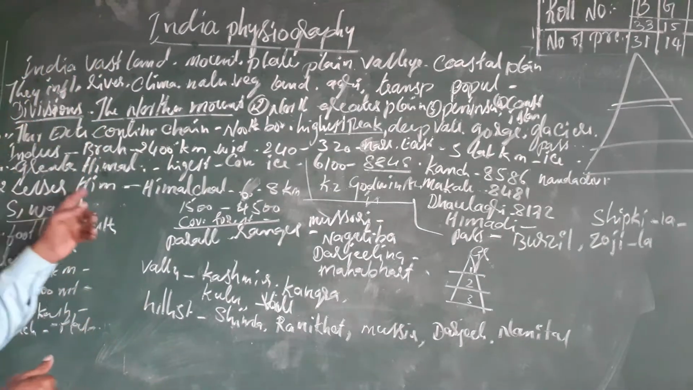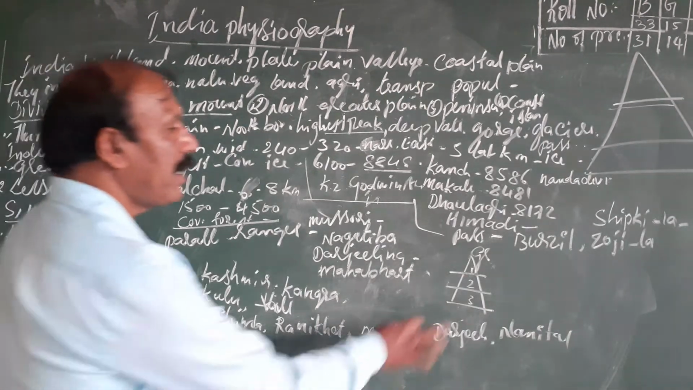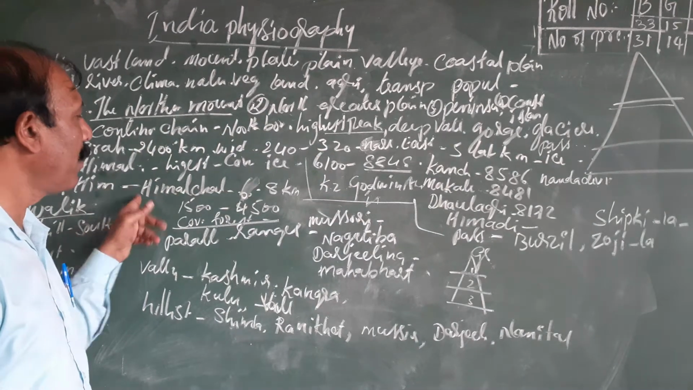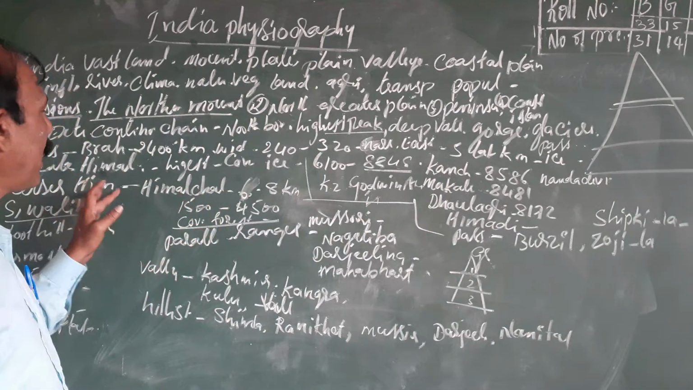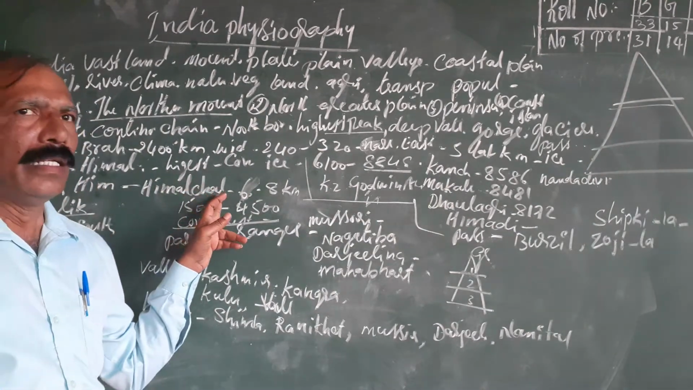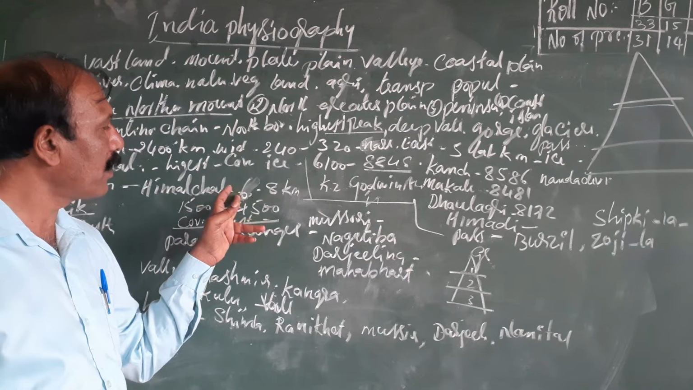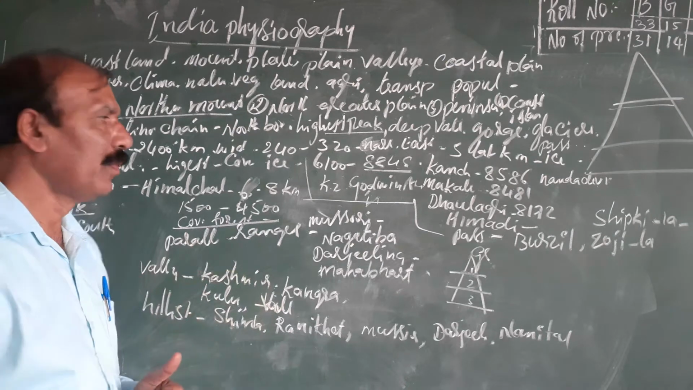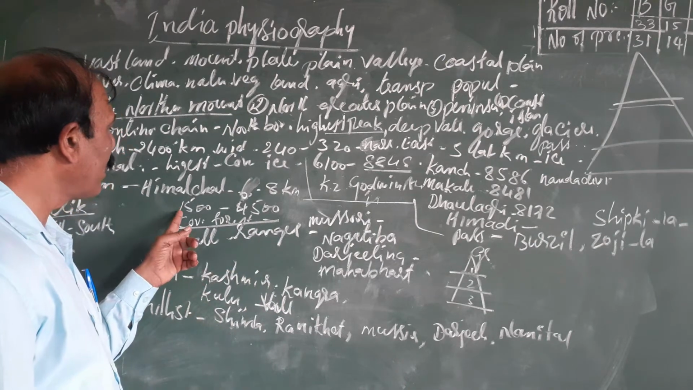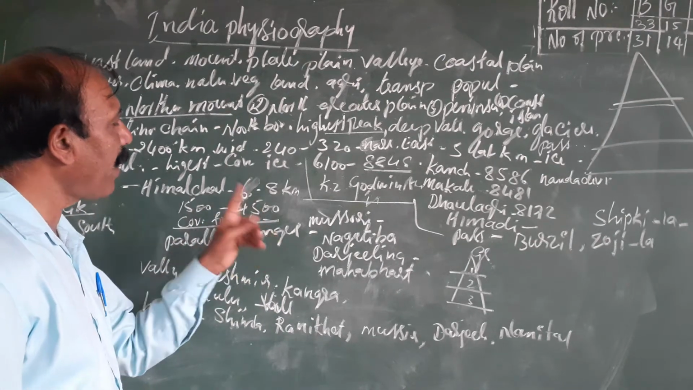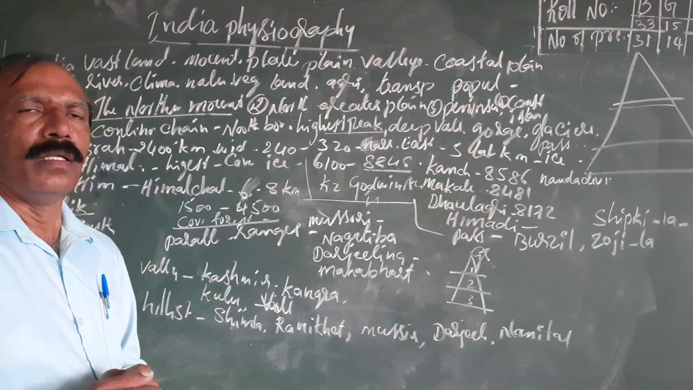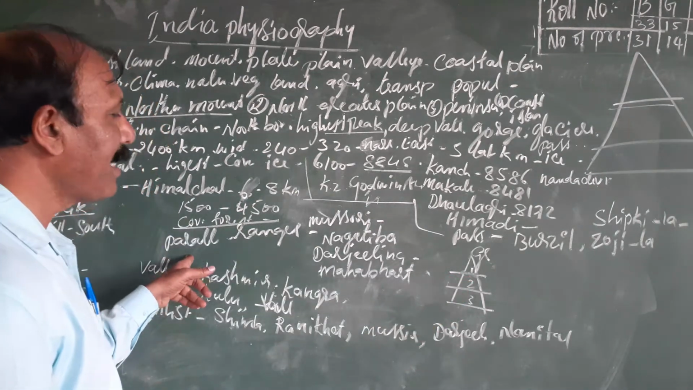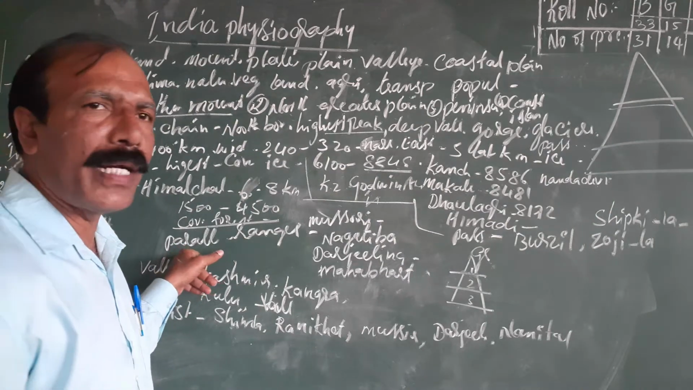The second one is the Lesser Himalaya, the middle part. It is also called Himachal. It is nearly 60 to 80 kilometers wide, and it is found between 1,500 and 4,500 meters above sea level. In the Lesser Himalaya, three important things can be seen.